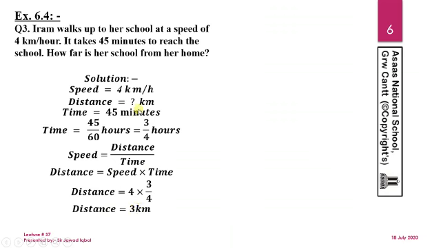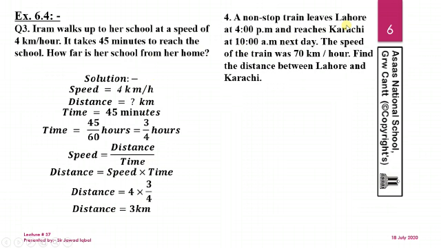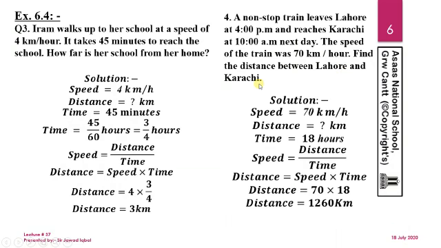So come towards question number 4. A non-stop train leaves Lahore at 4 p.m. and reaches Karachi at 10 a.m. the next day. The speed of the train was 70 km per hour. Find the distance between Lahore and Karachi. That's a very simple question. No need to worry about the AM or PM. Just concentrate on the statements. Speed was 70 km per hour, and the distance we don't know, but we know the time, which will be 18 hours.